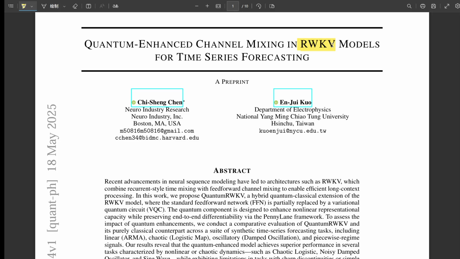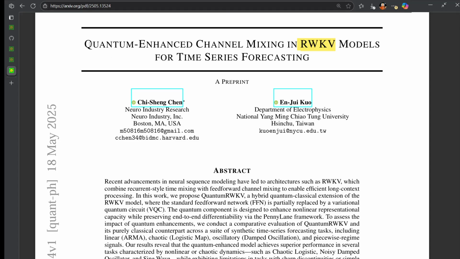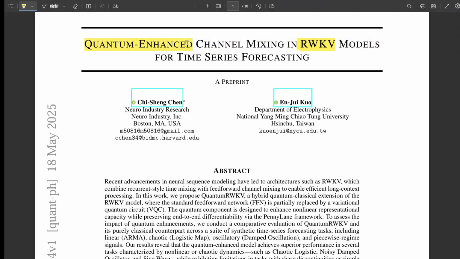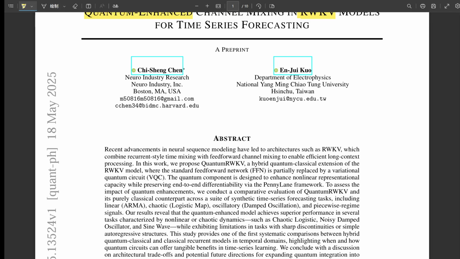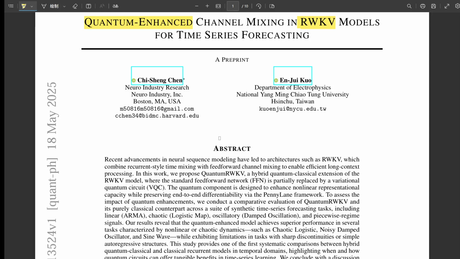So our mission today for this deep dive is to really get under the hood of quantum RWKV. Figure out what the core innovation is, how it actually works. And crucially, when it actually gives an advantage. Because it's not always better, right? That's a key point from the research, yeah. It's task specific. And we should stress this is based on some rigorous academic work we're looking at. Definitely. Okay, so where should we start?